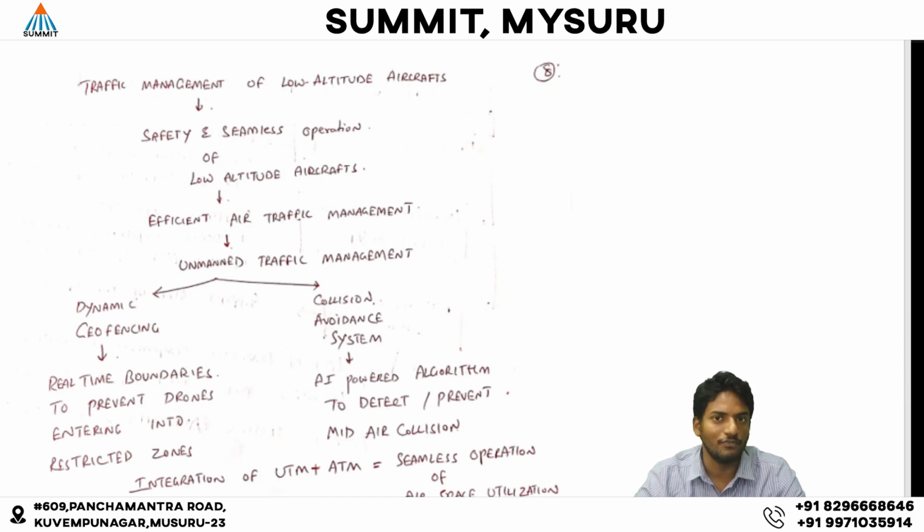In dynamic geofencing, real-time boundaries are fixed so that the drones are prevented from entering restricted zones. Whereas the collision avoidance system has been designed to prevent collisions. AI-designed algorithms are fixed on the drones so that they can track and prevent this type of collision. And there is a need for integration of unmanned traffic management with conventional traffic management for seamless operations of low altitude aircraft.